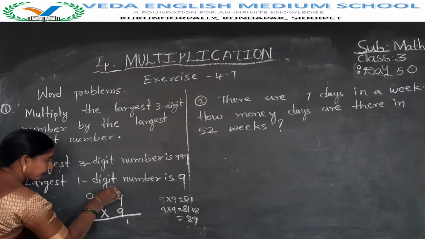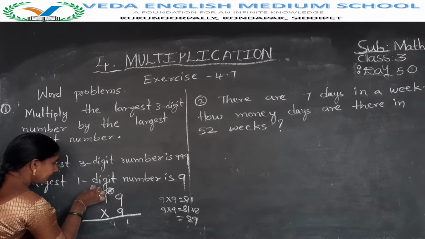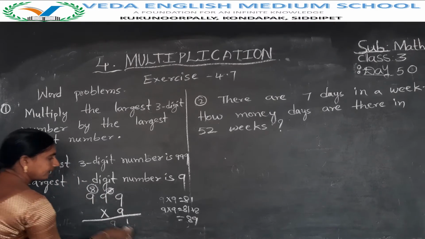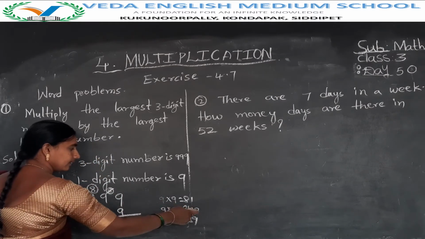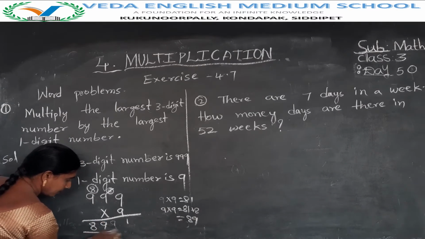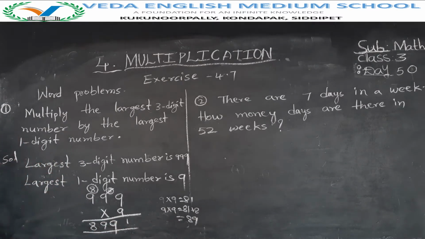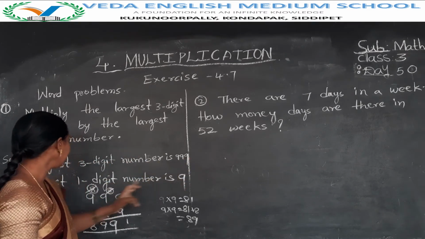So only 9 here, 8 carry. Again, 9 nines are 81. 81 plus 8 is 89. The total answer is 8,991. Understood? The largest 3-digit number is 999.